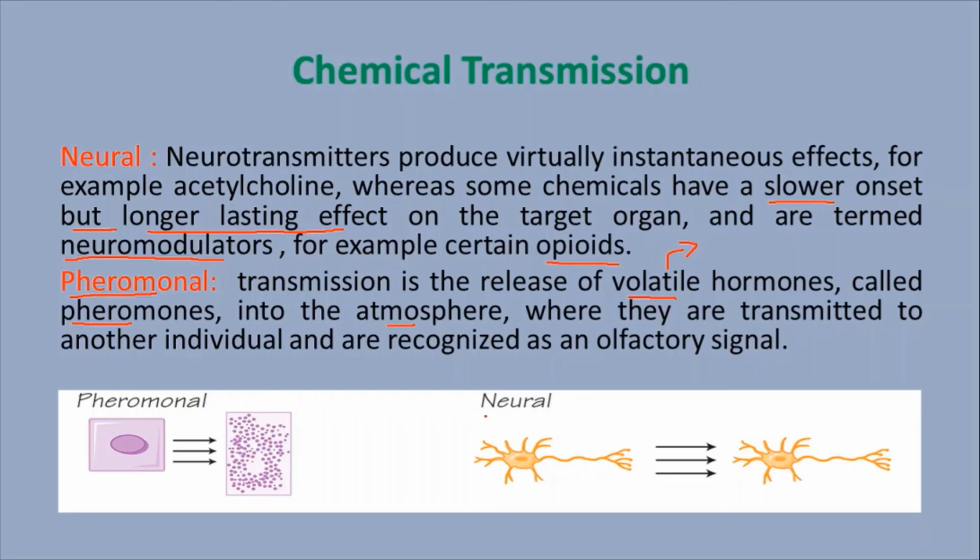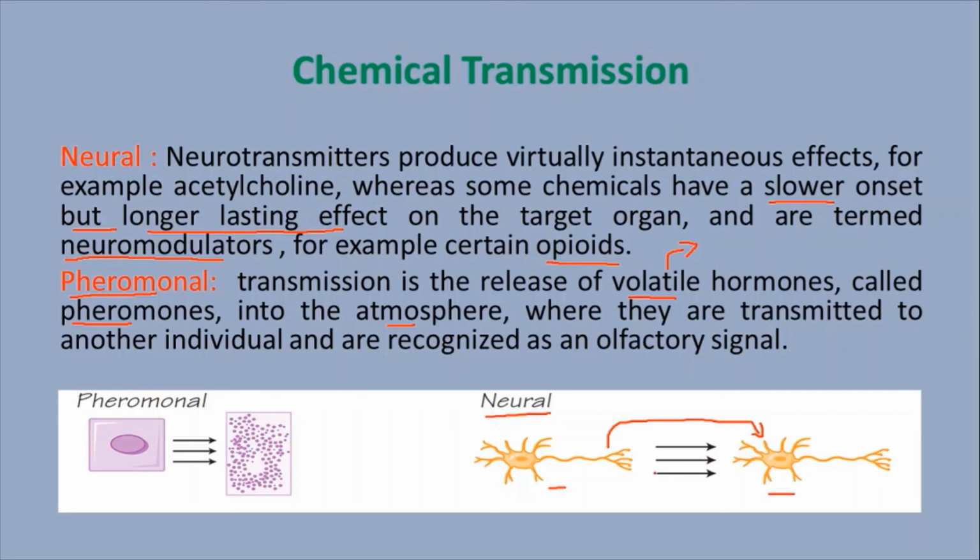This is called neural action. Axons mean the transmission of information from one neuron to another neuron. This is the presynaptic neuron, and this is the postsynaptic neuron. Information always transfers from the presynaptic to the postsynaptic neuron.